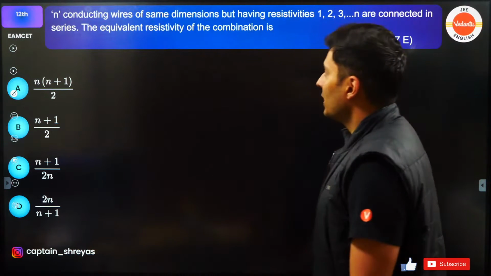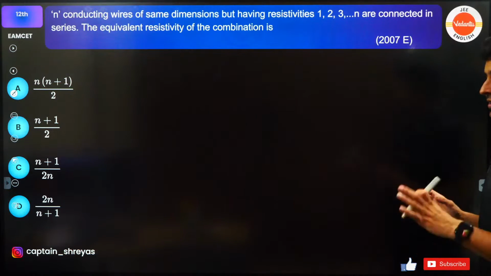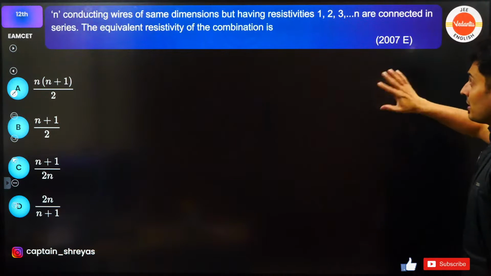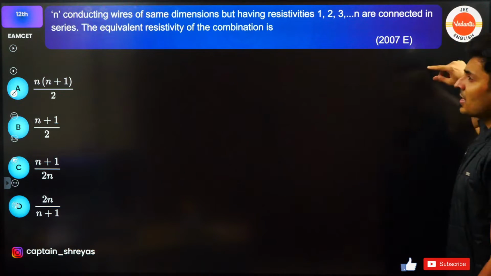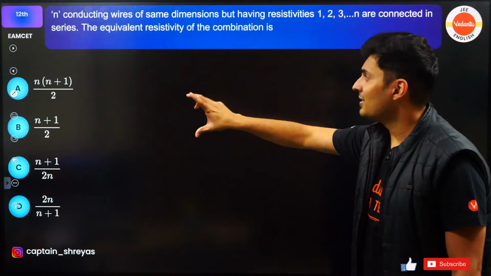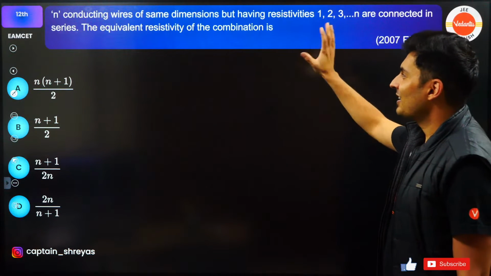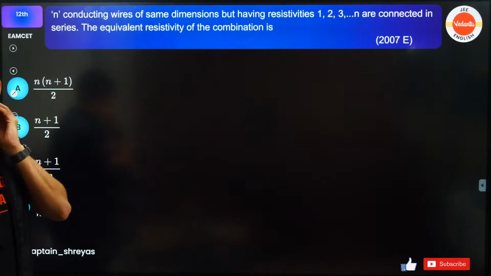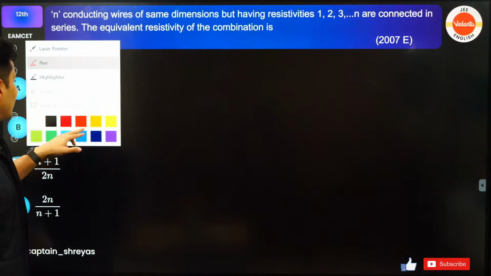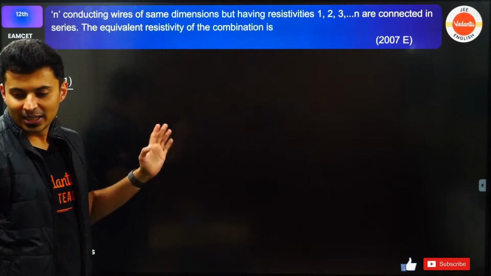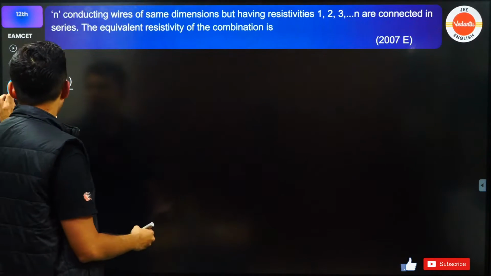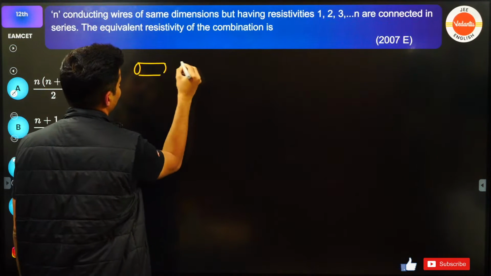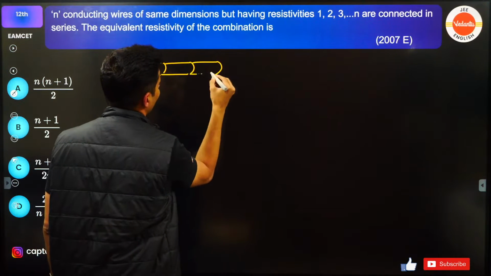Alright? Okay. So, N conducting wires, interesting question, this was asked previously. Same dimension but resistivities 1, 2, 3, up to N, connected one after the other, that means in series. What do you think is the equivalent resistivity of the combination? Beautiful question. Board's weightage is 0, bacha. There is only eligibility. There is no weightage of boards for JEE. So many of you are saying option A. I think you guys are most likely going to be wrong. Most likely, I think so.